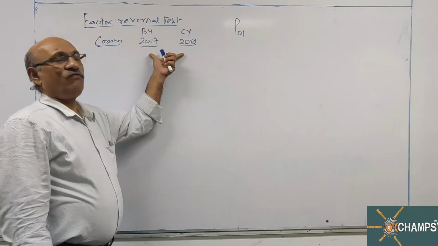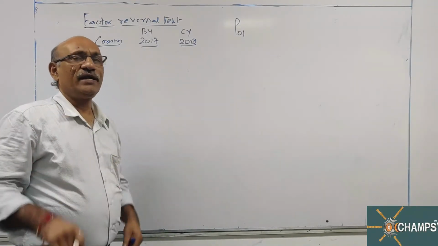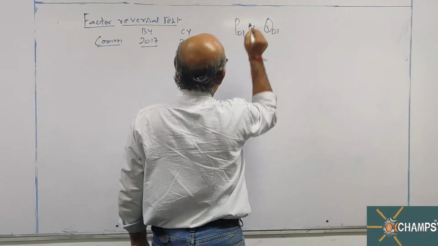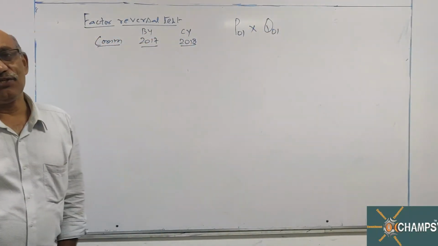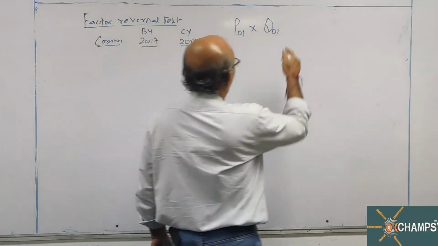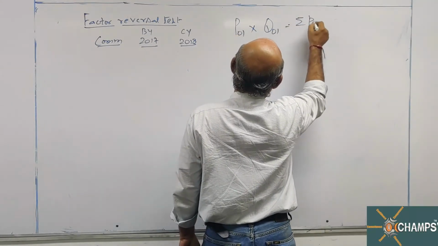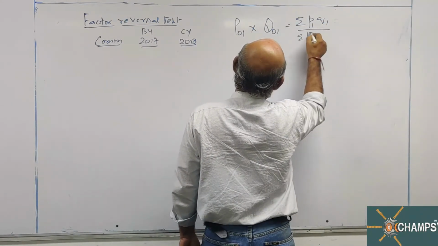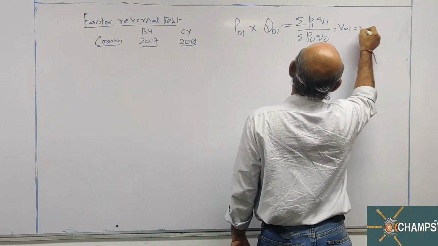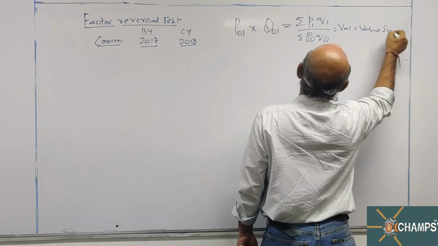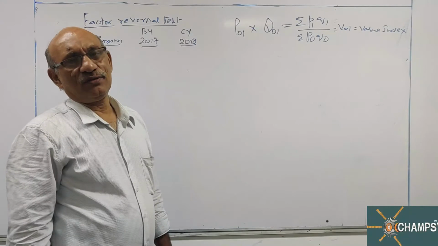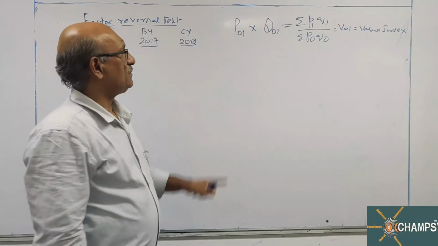Once again, for the same data, you calculate the quantity index number also. When you multiply these two values, if you get the value index, then that formula satisfies the factor reversal test.